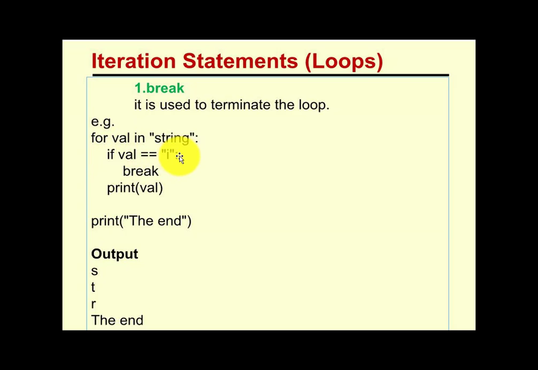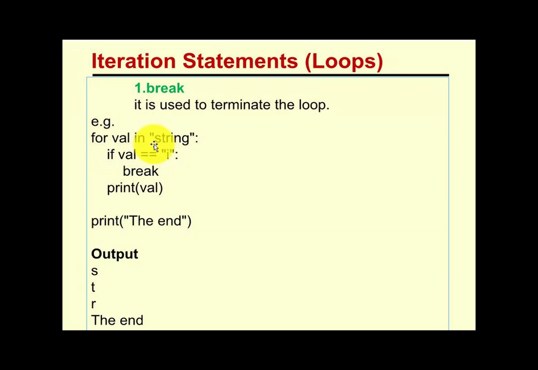Now I place a condition: if val is equivalent to i, meaning the val value is i, then my program should break. Clear? No other character should be executed. If the val value is not i, then it can execute the value. So now my program is executing. How does it work? Let's see once again.